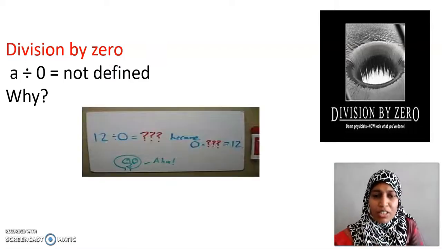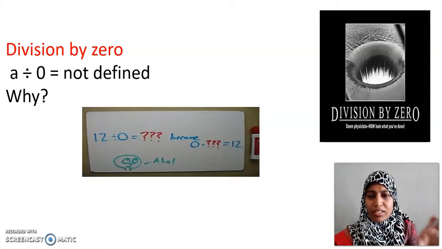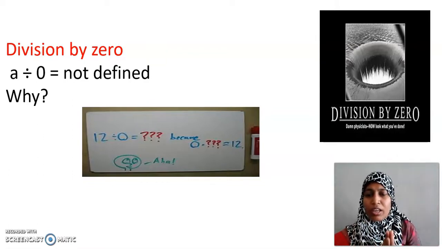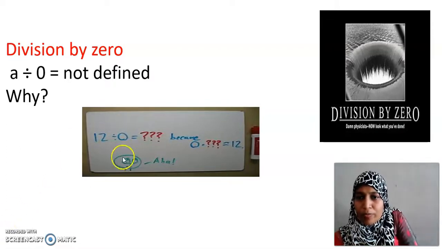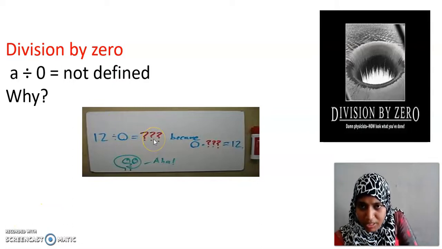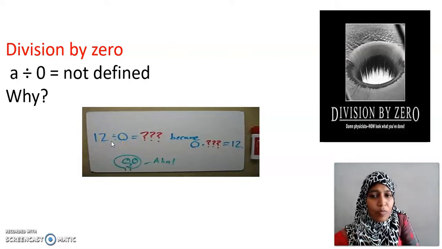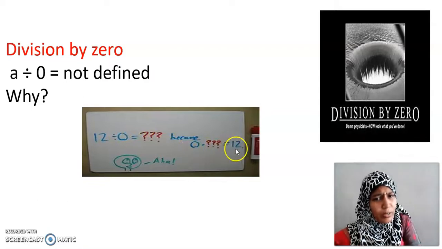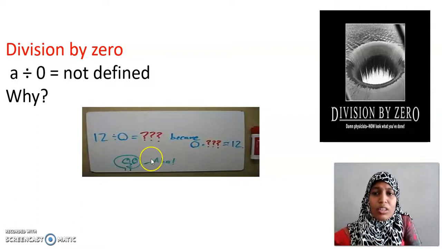Just look at this picture, my dear children. 12 divided by 0. Let me have some answer. Let me guess something like a question mark, some new symbol or any number. Okay. As per our general rule, when this 0 is multiplied by this, I should get 12. That is the simple basis for the division symbol. Yes or no? So, if I multiply 0 and that something, I should get 12. Is it possible? When something is multiplied by 0, it should be 0. But we cannot get it. So, this remains undefined. Okay children.